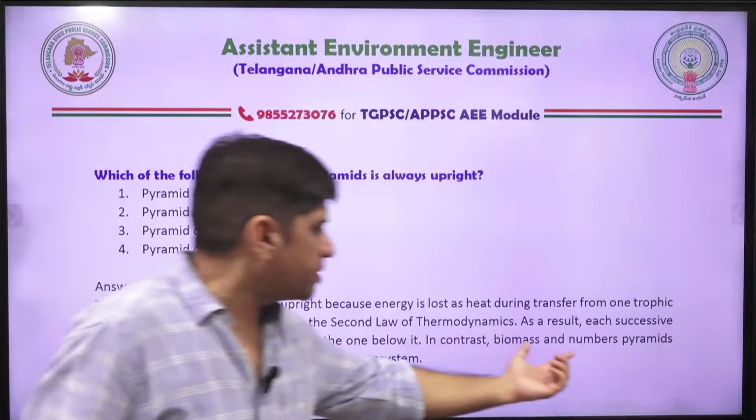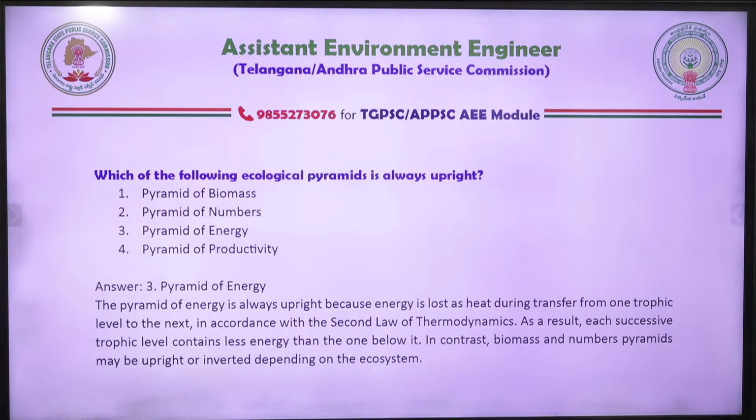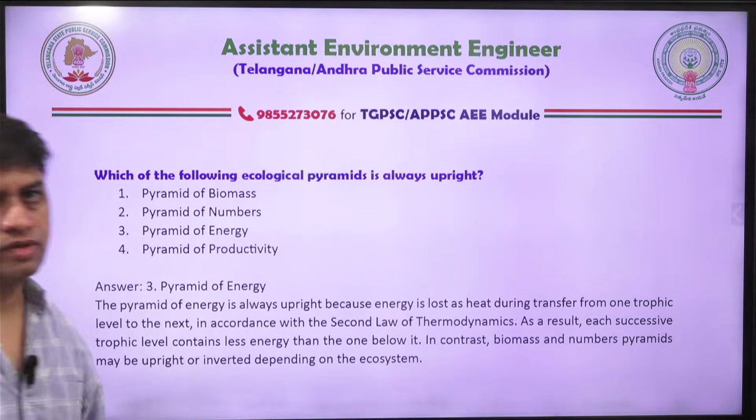Biomass and number pyramids may be upright or inverted depending upon the ecosystem.